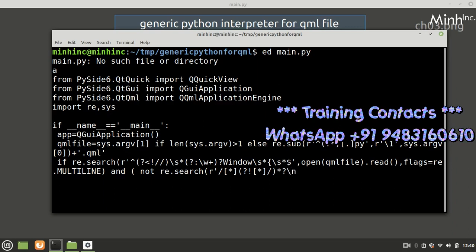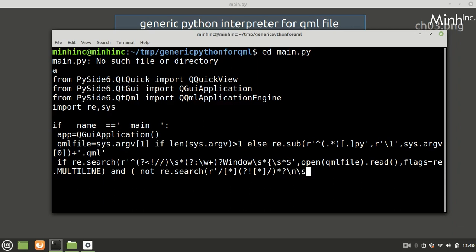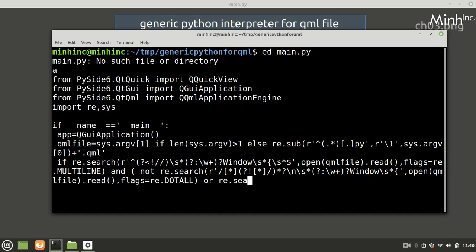It is a little tricky. Then same story, window. Okay, so this is again open the QML file.read with flags equal to re.all or re.search.